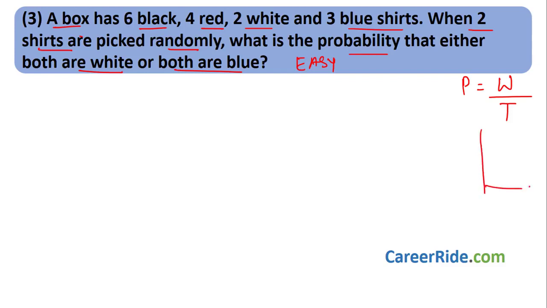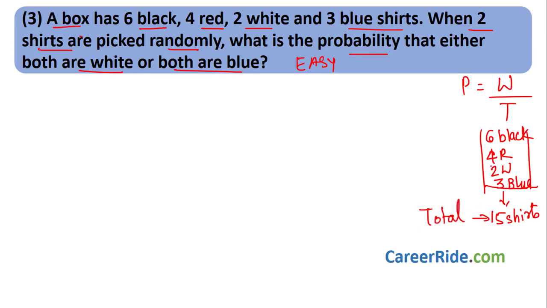Okay. Now there is a box. In that box there are 6 black shirts, 4 red, 2 white and 3 blue shirts. Total number of shirts is 6 plus 4 is 10 plus 5, so 15 shirts are there in total. That means 15 is the total number of possibilities. So we know what the total possibilities are, that is 15. Now let us see how to solve this sum.